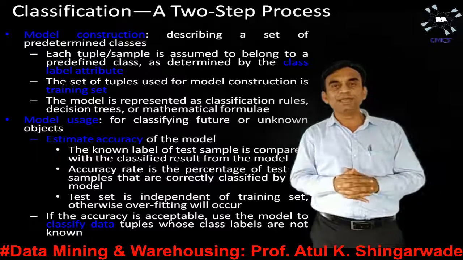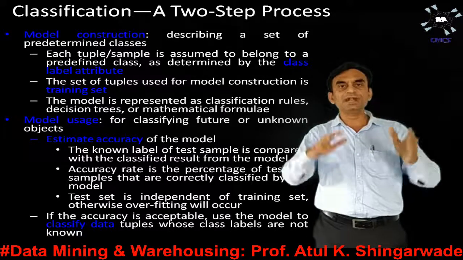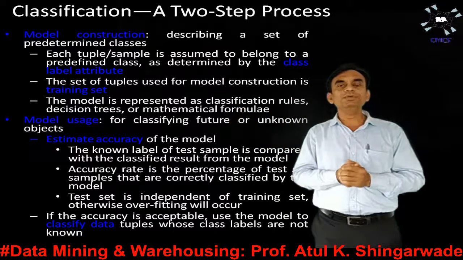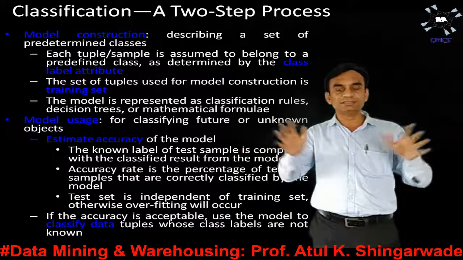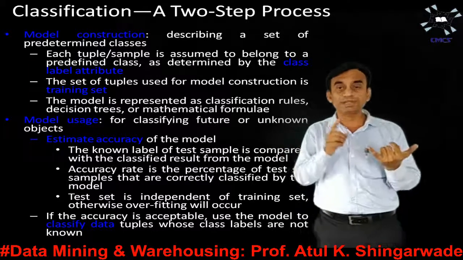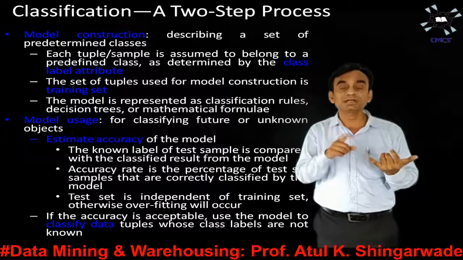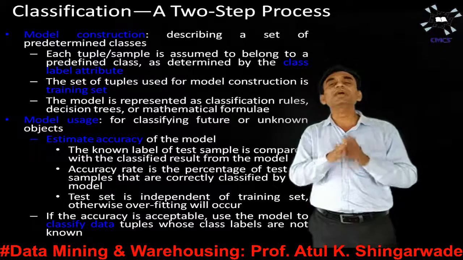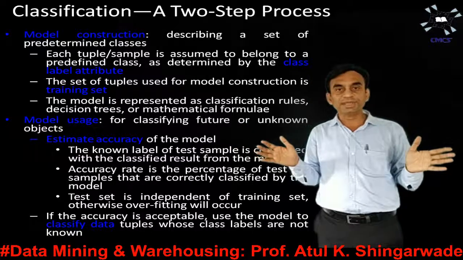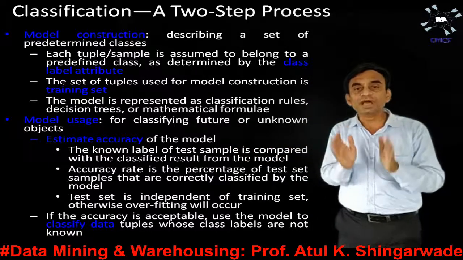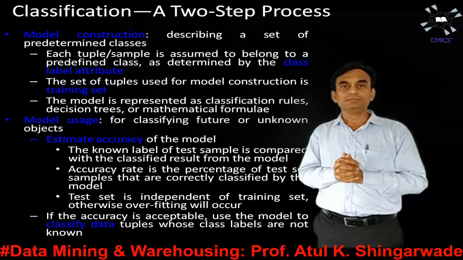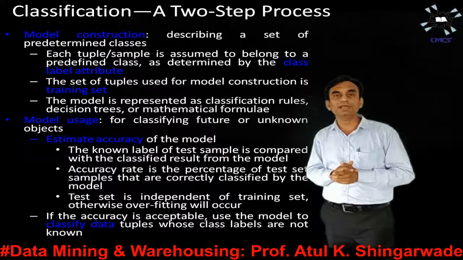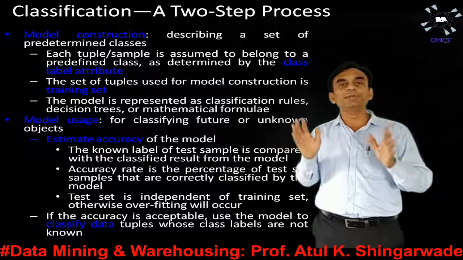Suppose, as an example, we may have the marks of students. 100 students are there. उनका percentage मैंने ले लिया. अब मुझे उन particular percentage values को categorize करना है. So I may have the classes called distinction, first class, second class, third class, and so on. Likewise, I can have many number of classes also. So at first we should have predetermined classes. The basic purpose of model construction of this classification model is to describe a set of predetermined classes.